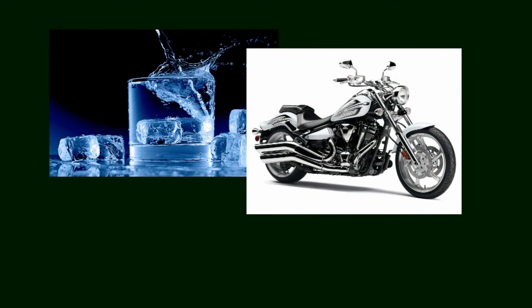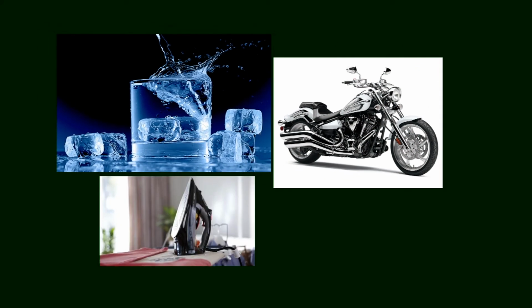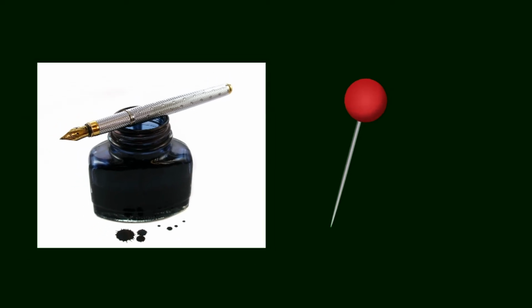Next is vowel I, and I can be read as I and also E. Let's see the examples. Ice, bike, iron. Now see the example of E. Ink, pin.